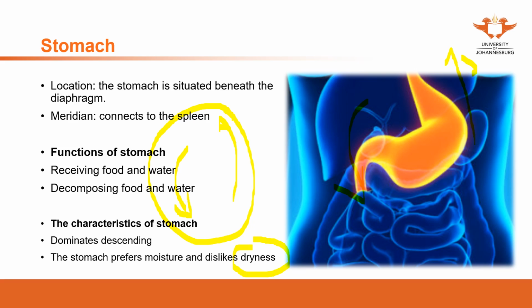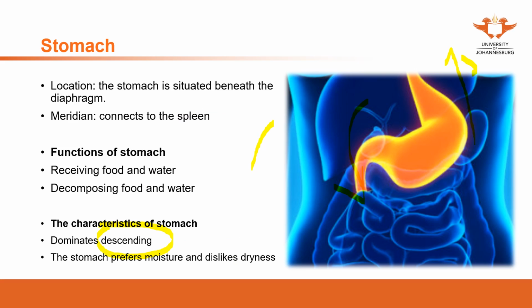This descending function refers to all kinds of descending in the human body, including the transportation of the food from the stomach to the small intestine, and from the small intestine to the large intestine. So this actually also refers to the descending of the stool.